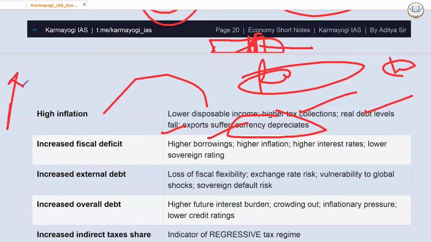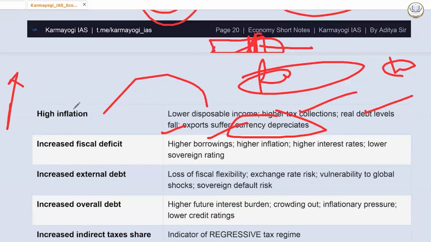When fiscal deficit will increase, government will borrow more and more, inflation will increase. Government is more and more borrowing. Inflation will increase in the economy. Interest rates will be higher. And sovereign rating of India will decrease. Okay. So that is why the fiscal deficit should not be too much.